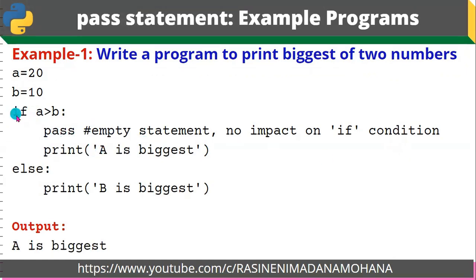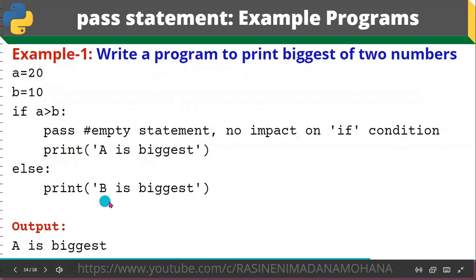So it is an empty statement, no impact on the if condition. Then if A greater than B, whenever this condition is true, it prints A is biggest, otherwise else, B is biggest. Here we have taken A as 20, so 20 greater than B, 10. Now this condition is true, so A is the biggest is displayed. Whenever you interchange the values, then the else part will be executed. In this, the output is A here.